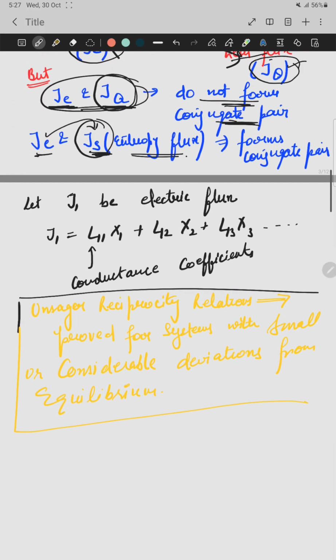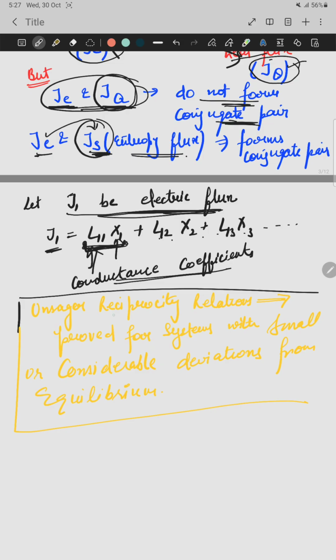Now for this system, a one-dimensional metallic rod, if J1 is the electric flux passing through it, then J1 is equal to the product of the phenomenological coefficients into the forces: L11 X1, L12 X2, L13 X3. These are known as the conductance coefficients L11, L12.